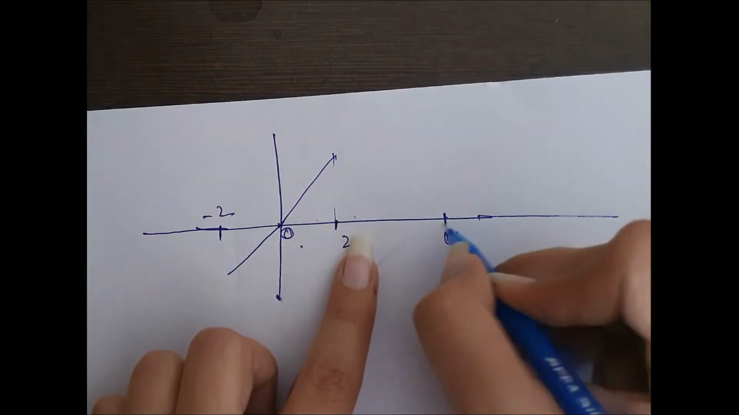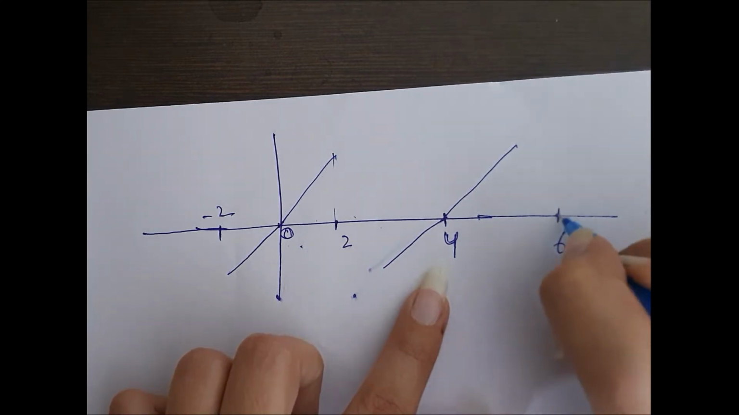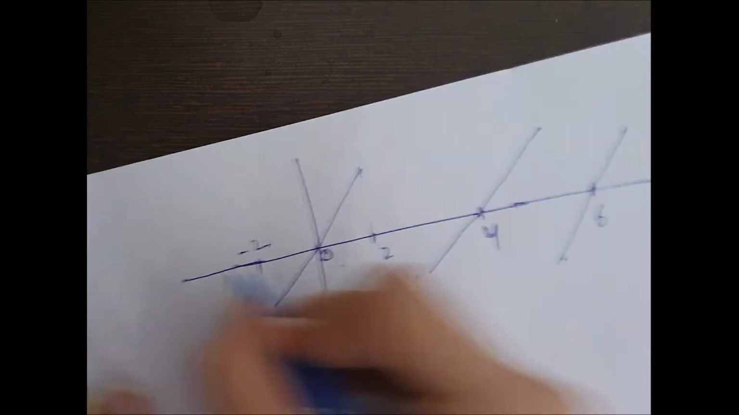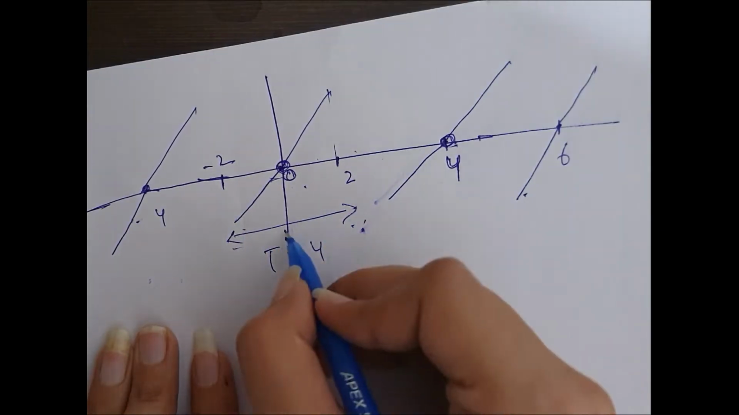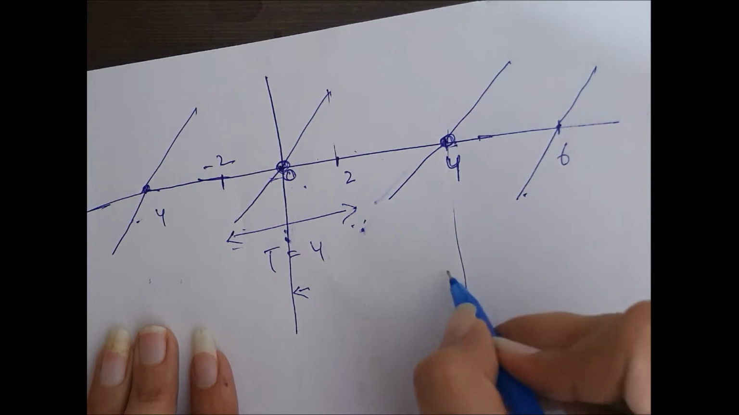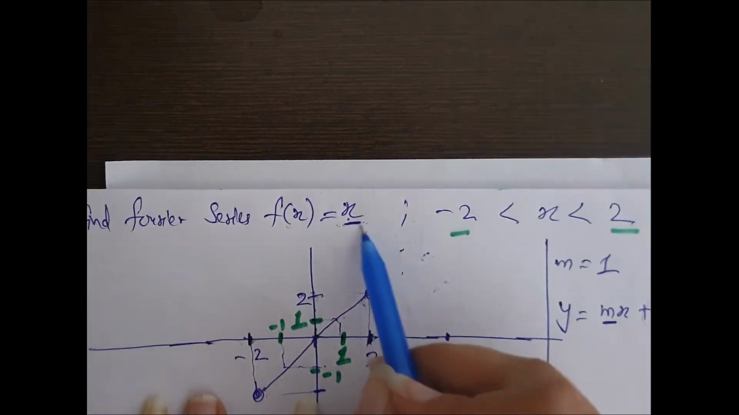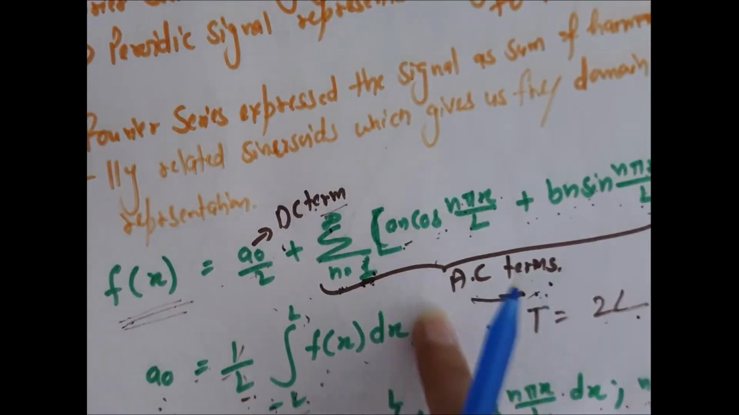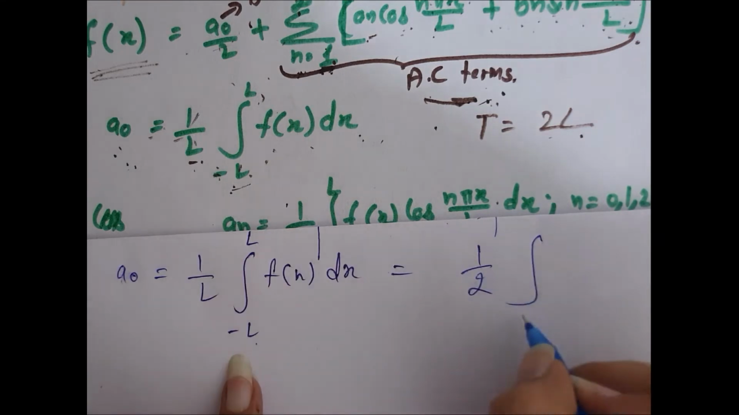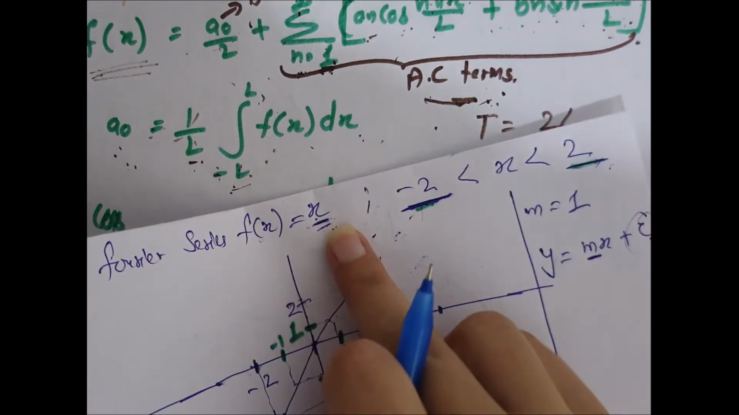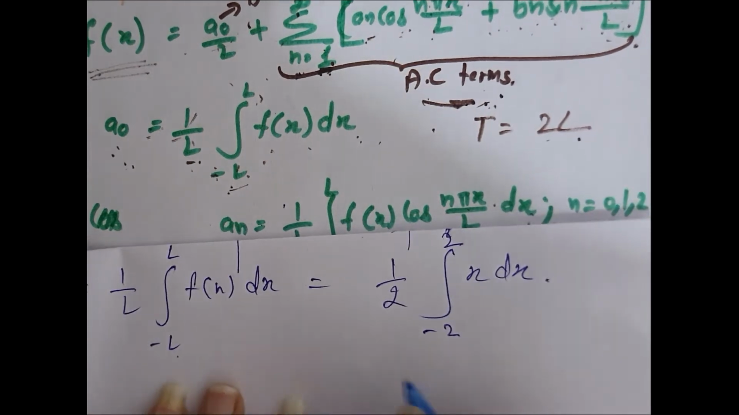After 4, this will again repeat itself. This will be like this, and after 6, here similarly. If you see from here to here or here to here, then you get the same time period, that is 4. Just put the function in this series and you will get your answer. So 1 by 2 integration from minus L to L, that is minus 2 to 2, of f(x), which is x. Just write it down and integrate it.